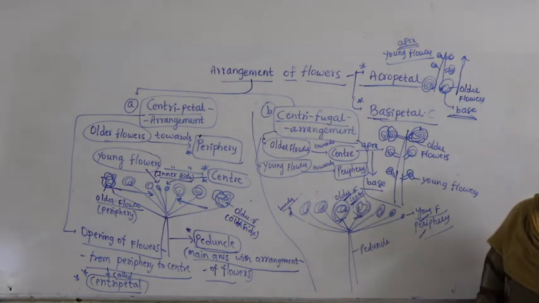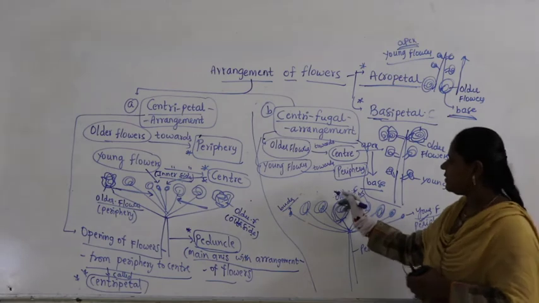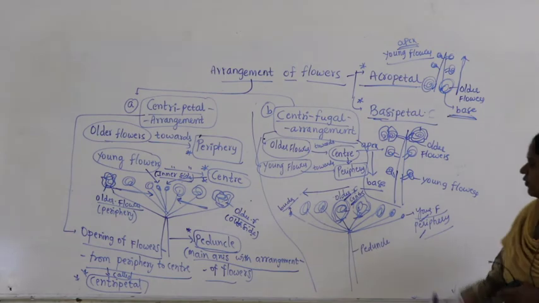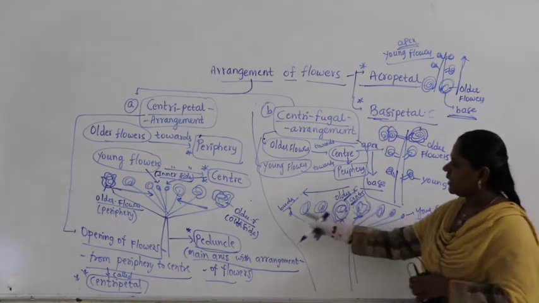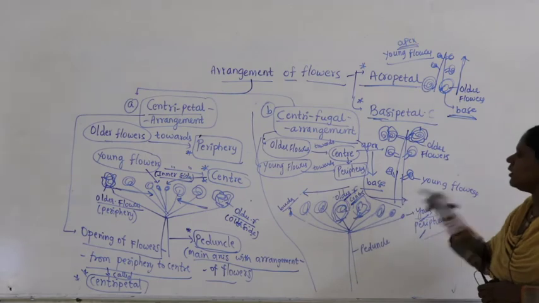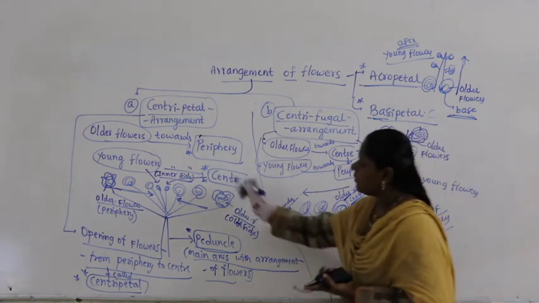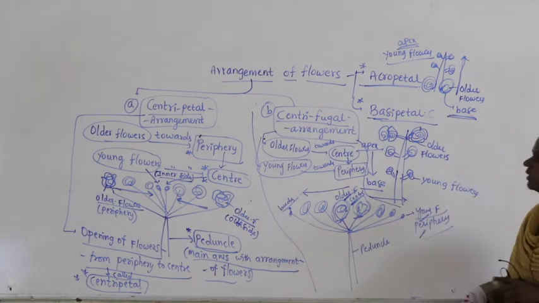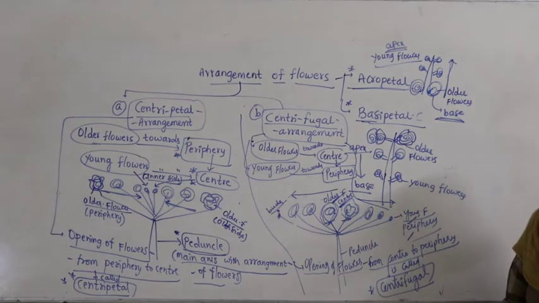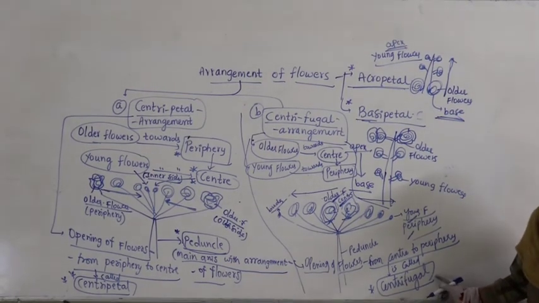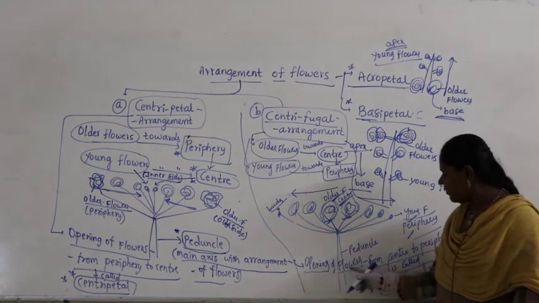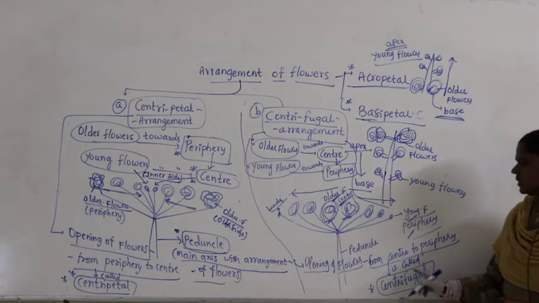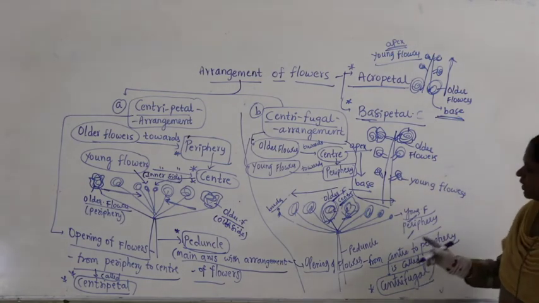Then opening of the flowers occurs from where to where? Opening of the flowers is from center to periphery. From the center the flowers will open first, later the peripheral flowers. Here also center to periphery, whereas there it was periphery to center. So what do we call this? This is called centrifugal: opening of the flowers from center to periphery.